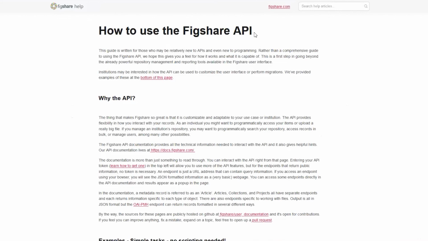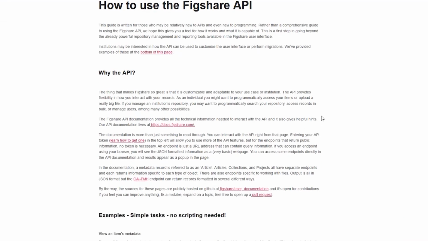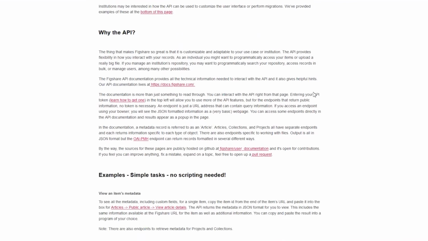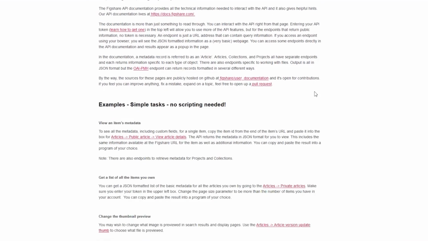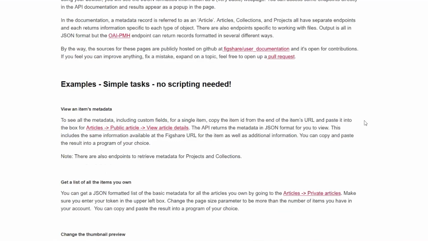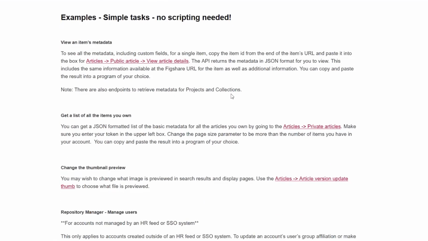And a lot of that is around the API. I just wanted to mention it and show you that this exists. An API is an application programming interface. It allows you to access the metadata and files in Figshare without going through the interface, and it also provides a few tools that may be useful. I'm going to show you three quick examples. We have this help page that describes how you can start using the API as a researcher or as an administrator if you run a Figshare repository. And there are some examples here, I'll zoom in, of how you can use the API without knowing anything about scripting.